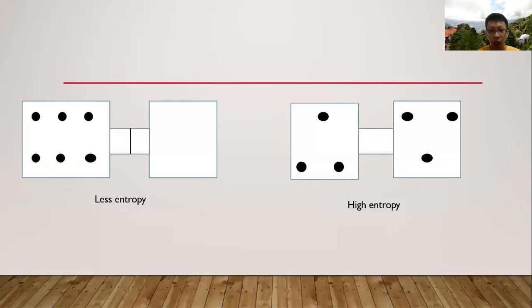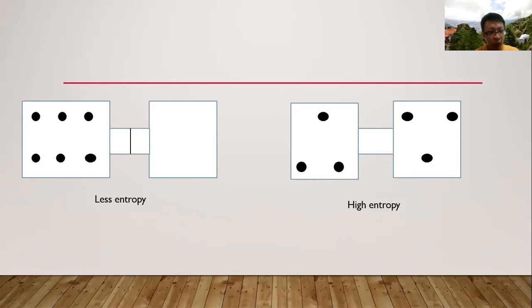So as you can see, in this condition, there are two diagrams. The first diagram has a black line, some obstacle in between the two columns, and for the right diagram, there is no obstacle in between the two columns. In the first diagram, in the left column, there are 6 molecules.